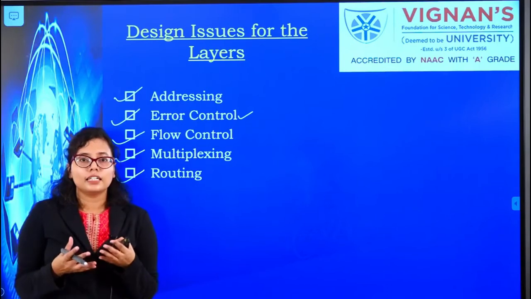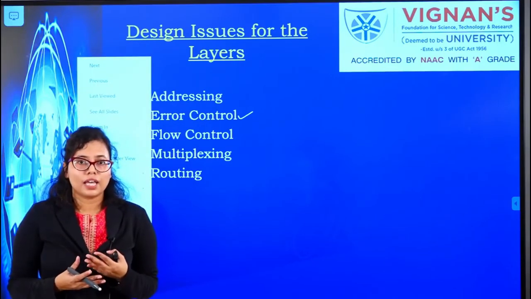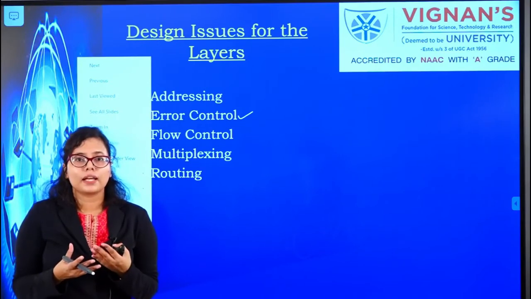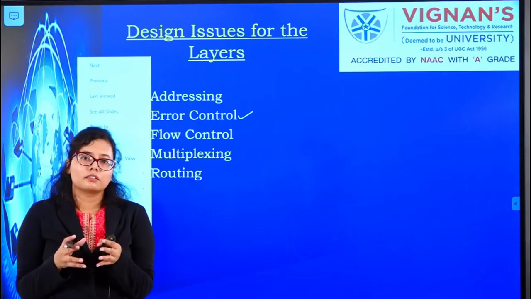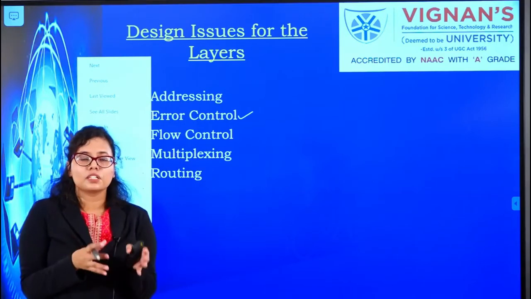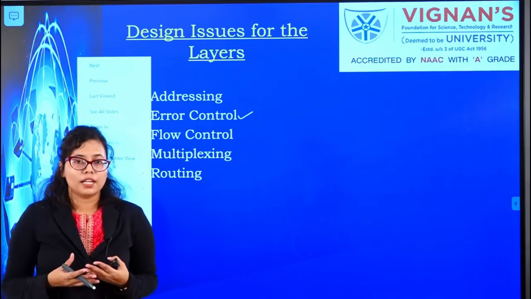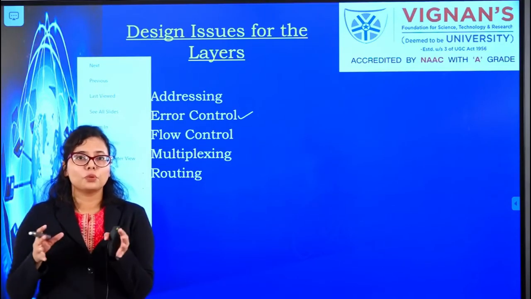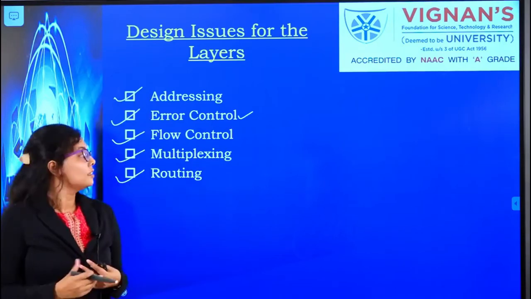At your side, the data will accumulate. It will lead to congestion, and in that case, some of the data packets may be dropped also. That is because of the mismatch between the speed of the server and your device. That is what is meant by flow control: how the speed of both the server and the client or the host needs to be synchronized. That comes under flow control.